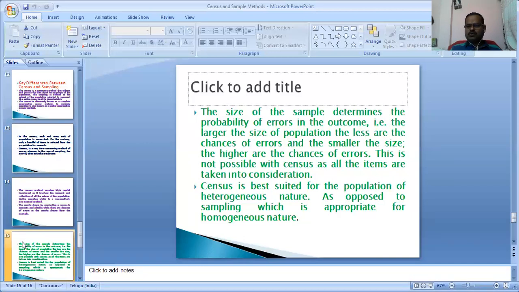Census is best suited for a population of heterogeneous nature, as opposed to sampling, which is appropriate for a population of homogeneous nature.